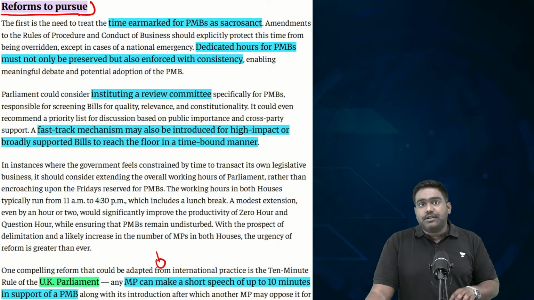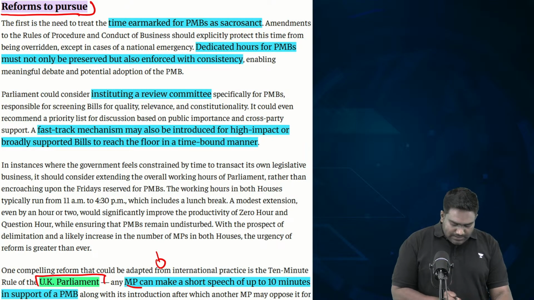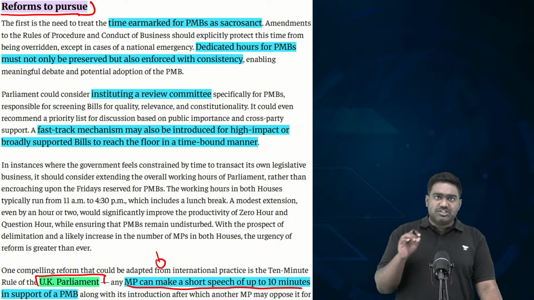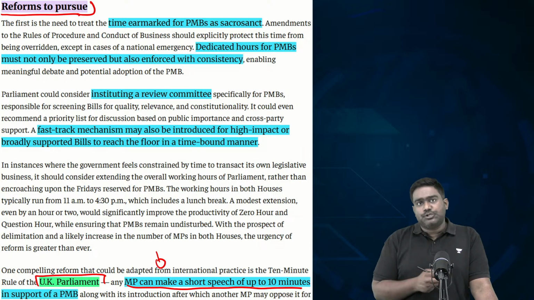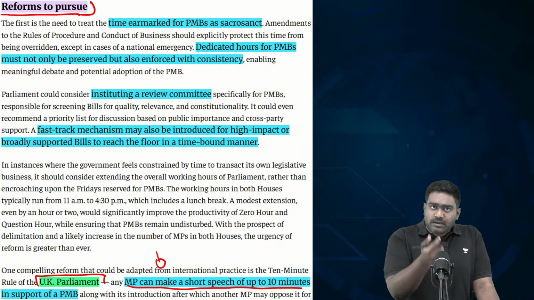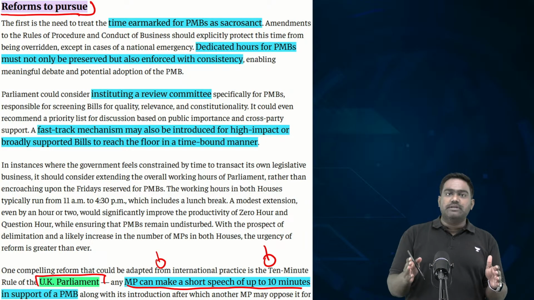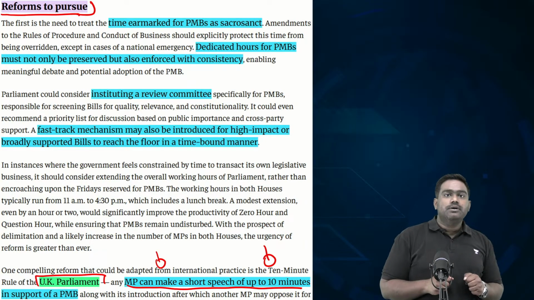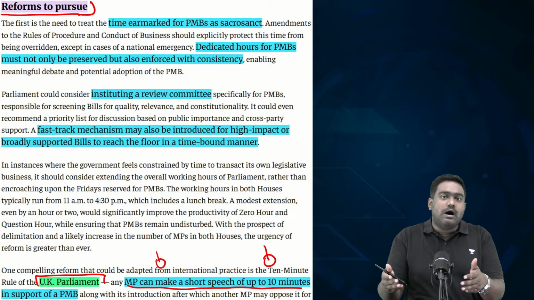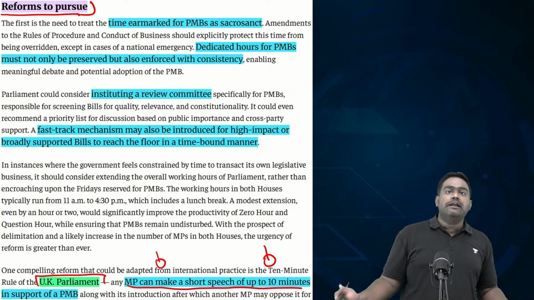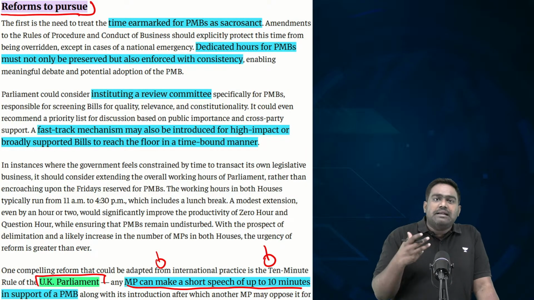And this is mandatory. If a private member bill is accepted for discussion in the UK Parliament, the MP who's pushing for it can give a speech up to 10 minutes and initiate a debate which can further lead to a bigger discussion, and an opposition MP can counter it for another 10 minutes. So creating a time space of at least 20 to 30 minutes of discussion on the floor of the House. So this is enshrined in the rules of business of the House, which is not present currently in India. Though on Fridays, some time has to be given, it's not mandatory.